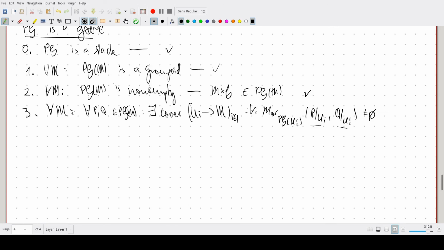So there exists in particular a morphism between them. So that is also satisfied. All in all, we conclude PG is a gerbe.